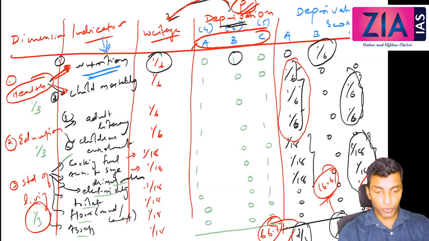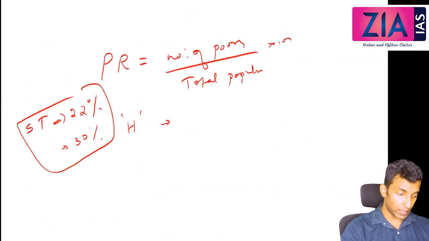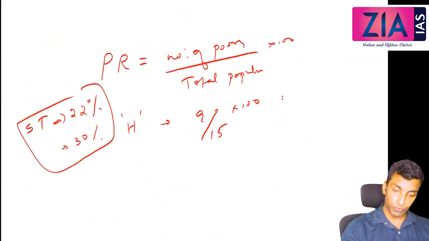See, A is poor and C is poor, right? So 4 from A and 5 from C are poor. Correct, no? And these 6 are not poor. So total 9 are poor out of 15. So what is your poverty ratio? Poverty ratio here in this context will be 9 out of 15 multiplied by 100. So 9 out of 15 means it will be around 60%.